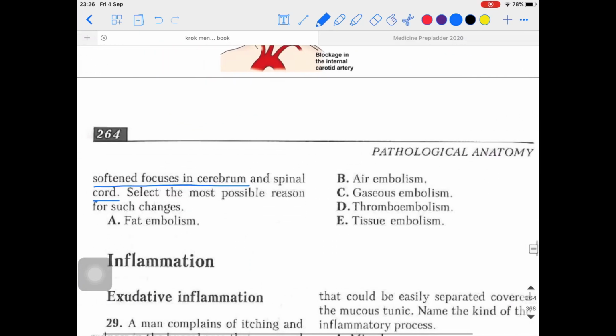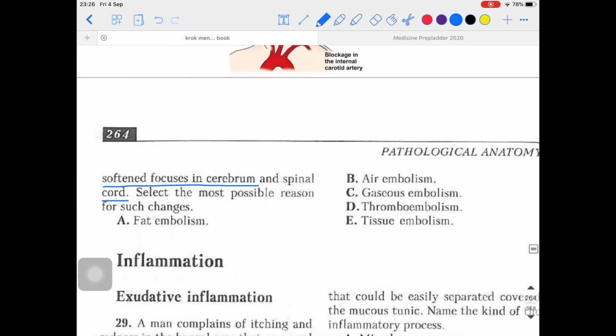Decompression sickness. There are some other names also for decompression sickness. For example, we call that Caisson disease.